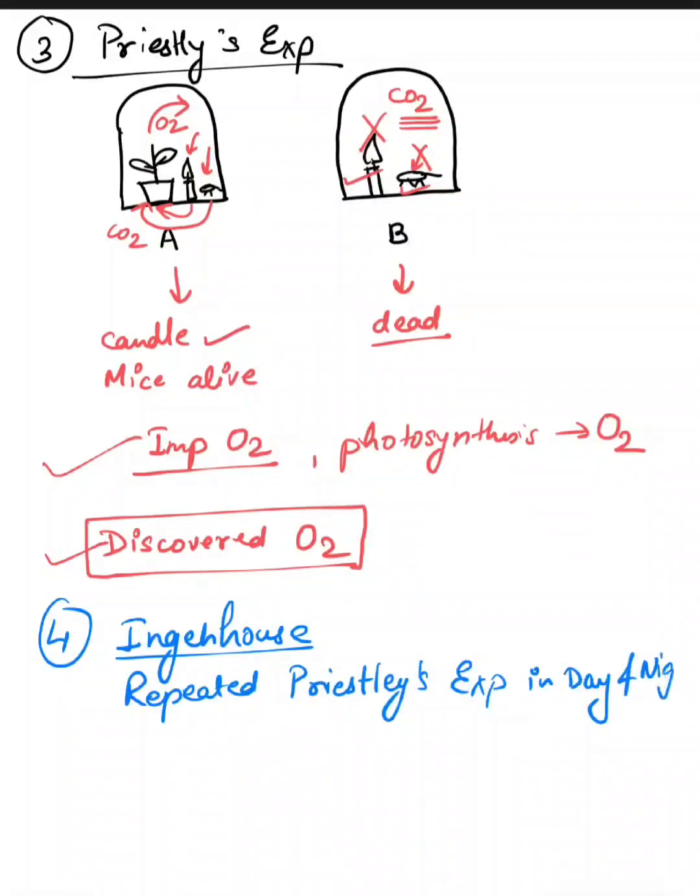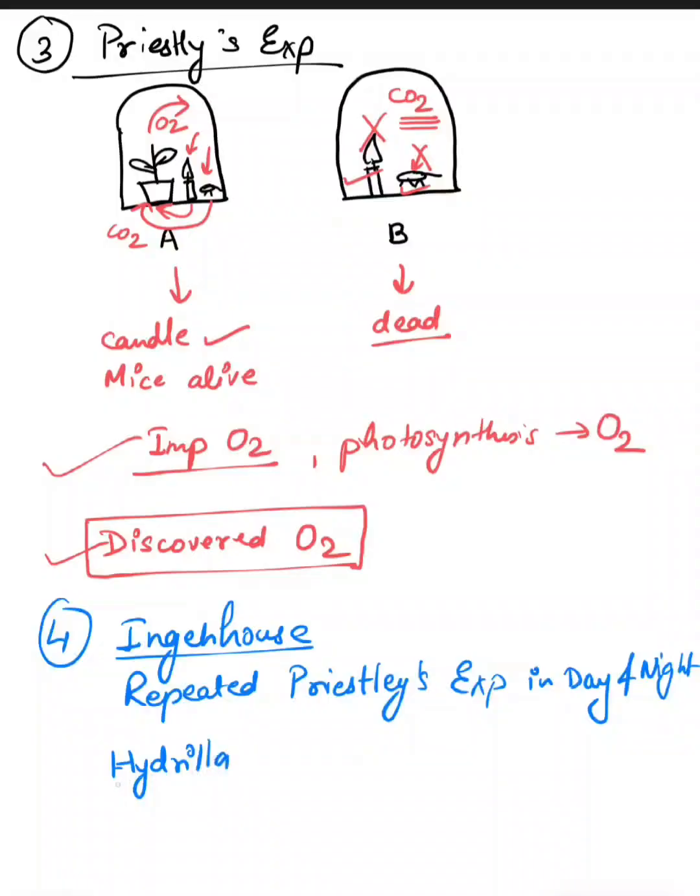Then he made his own setup. Now he did the same bell jar experiment with a plant known as hydrilla.